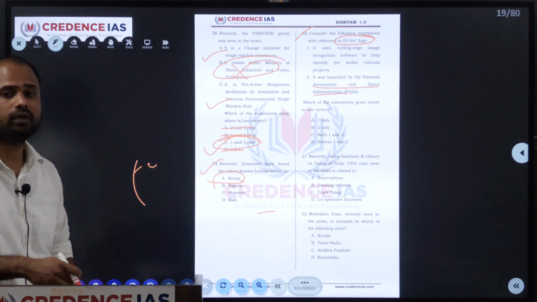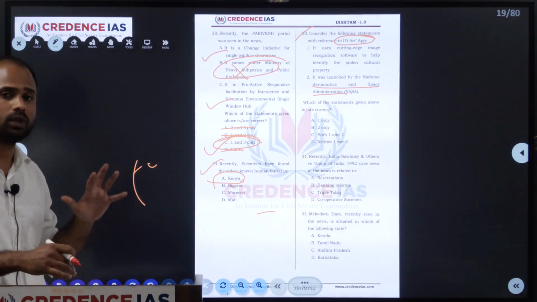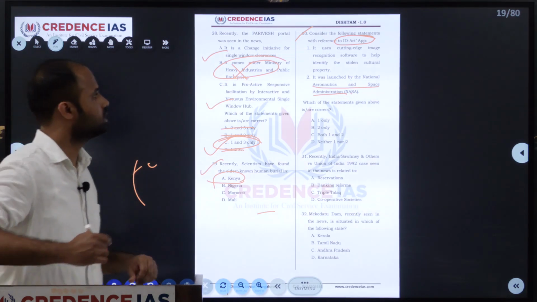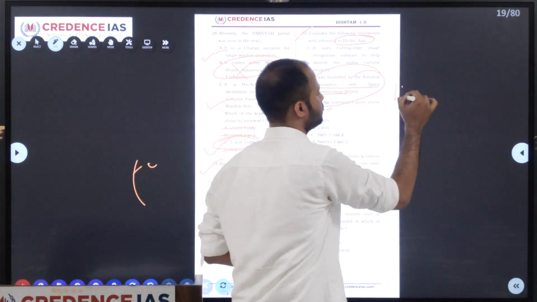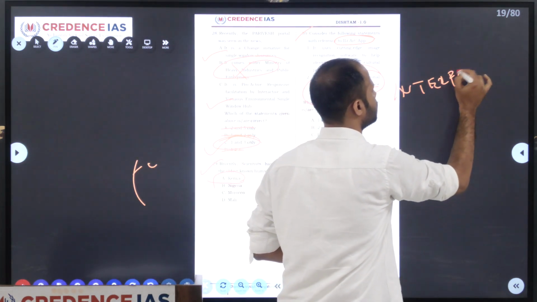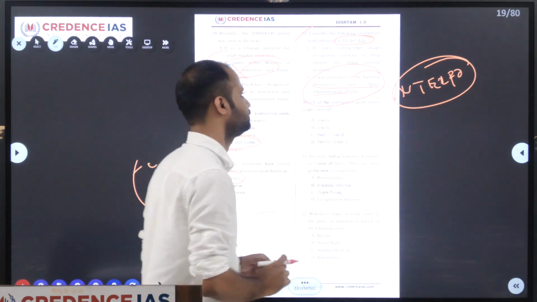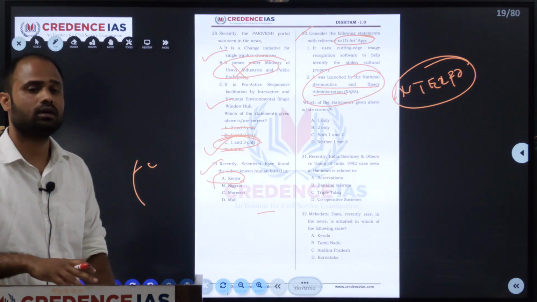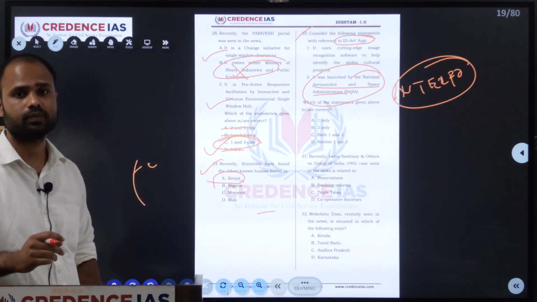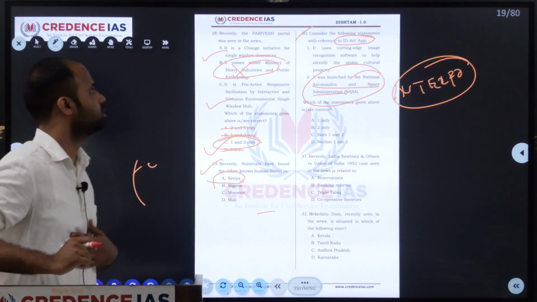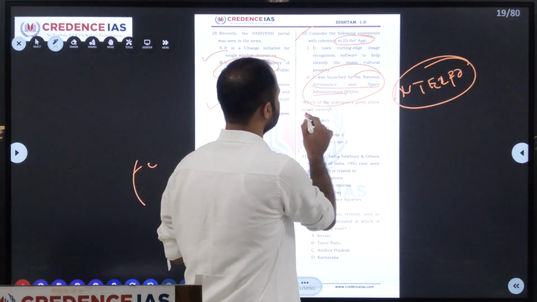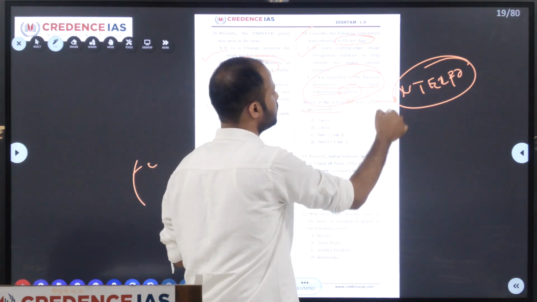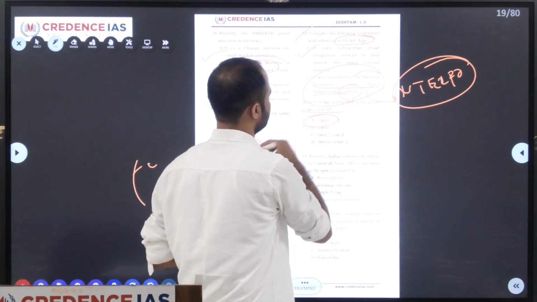By this, we can reduce the illegal trafficking of stolen articles, and it also helps in recovery of stolen articles. And it is developed or launched by Interpol, the International Criminal Police Organization. Interpol also developed the database which contains the articles which have been stolen. So with this information, if you try to answer this, the cutting edge part we know is correct, and they have given NASA, but we know it is Interpol. So the correct answer is only A.